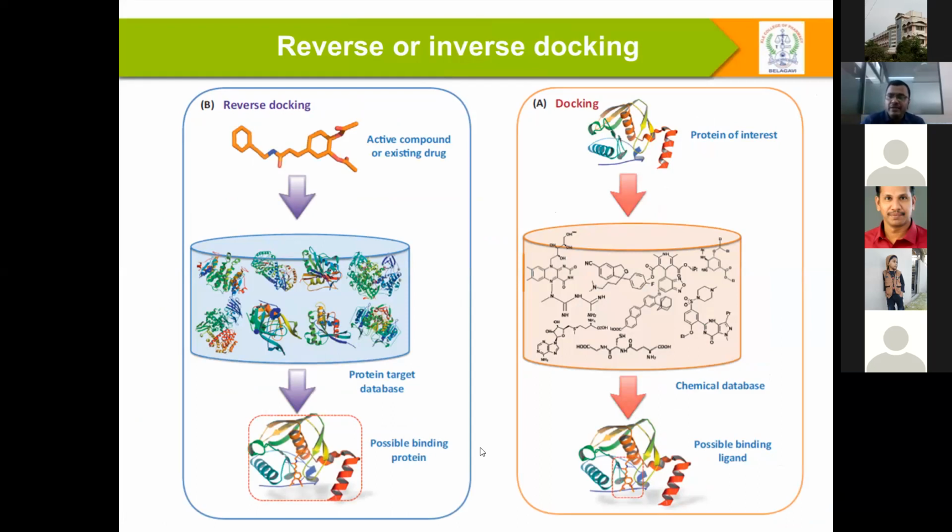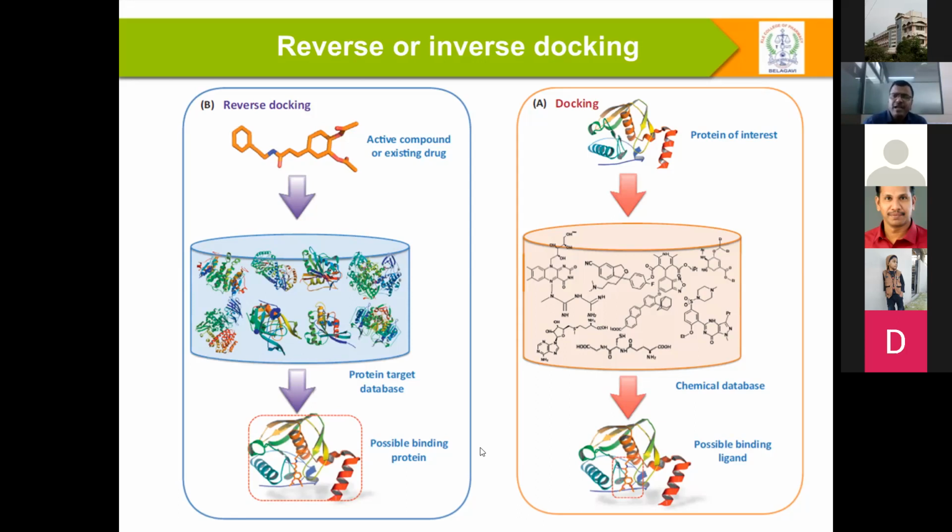In your in-house collection, you know a compound that is sub-micromolar or nanomolar, which you have isolated, and you know its structure. When you know the compound structure, you might already have predicted some preclinical data, such as ED50 and LD50, the lethal dose. When you have the data, it is very easy to go for the protein target database.